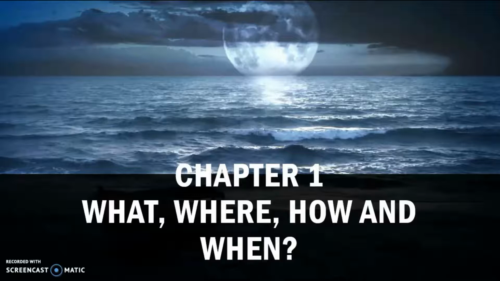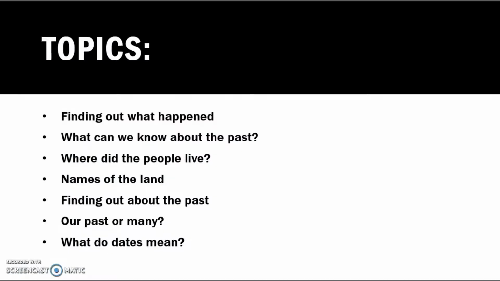Today we're going to start with Chapter 1, Grade 6 CBSE, What, Where, How and When. The topics that we are going to focus on in today's session are finding out what happened, what can we know about the past, where did the people live. We'll try to focus on the maps and we'll try to go more into details of the chapter. So let's get started.